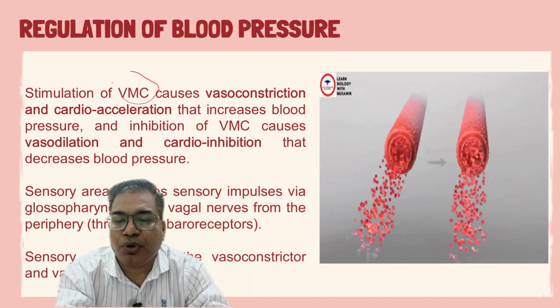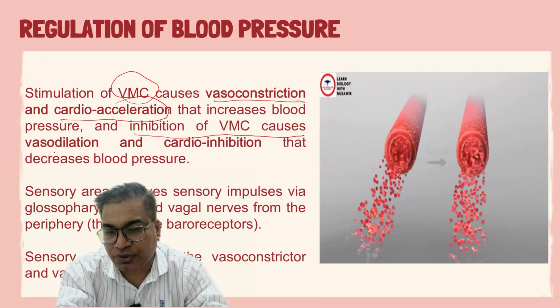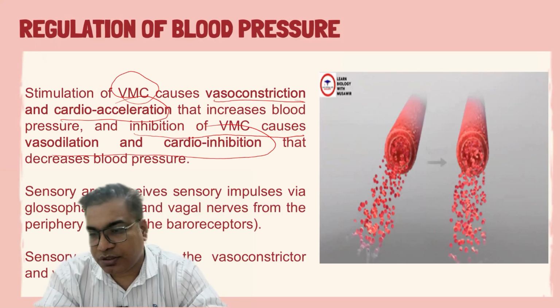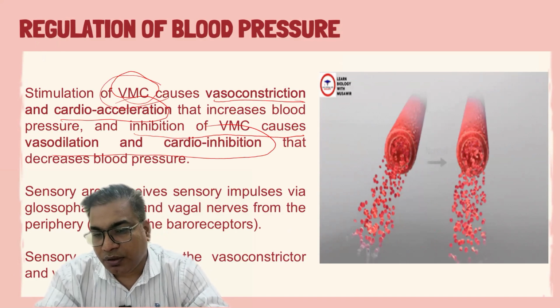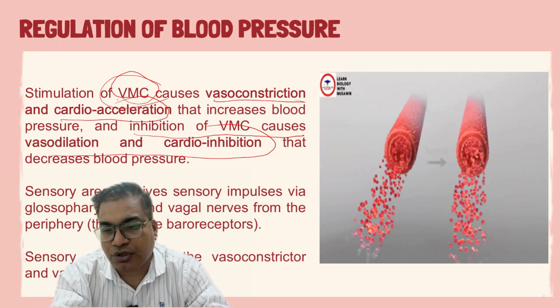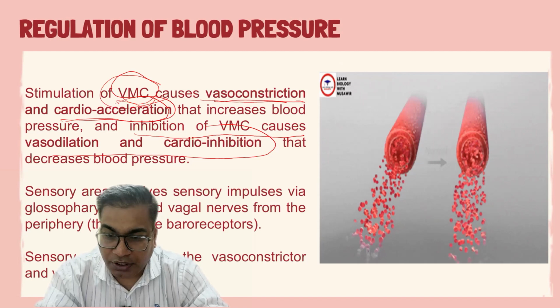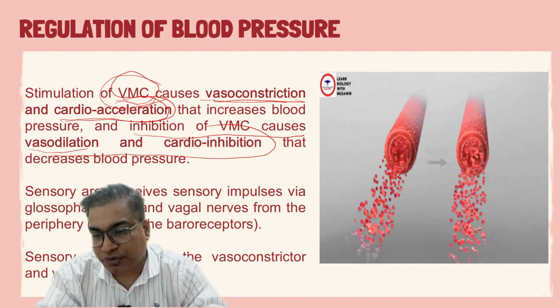Stimulation of the vasomotor center causes vasoconstriction and cardio acceleration, and inhibition of the vasomotor center causes vasodilation and cardio inhibition. So the vasomotor center is a very important part in the short-term regulation. Basically, when there is a stimulation of the vasomotor center, it causes vasoconstriction and cardio acceleration. It increases heart rate and cardiac output. But in case of inhibition, there are vice versa results like vasodilation and cardio inhibition that decrease blood pressure.